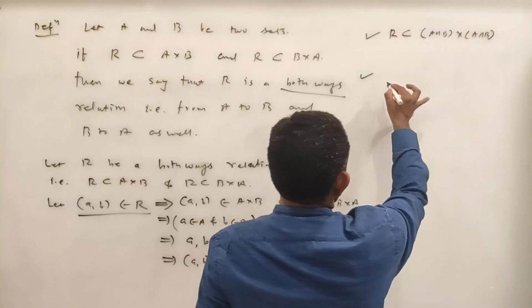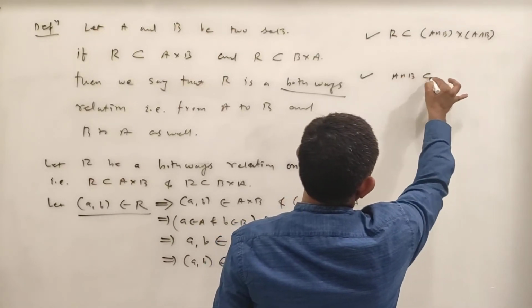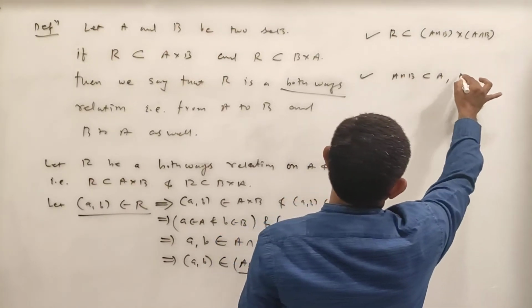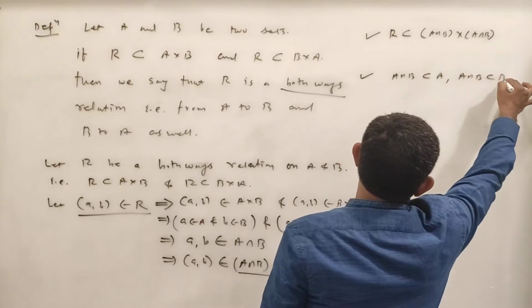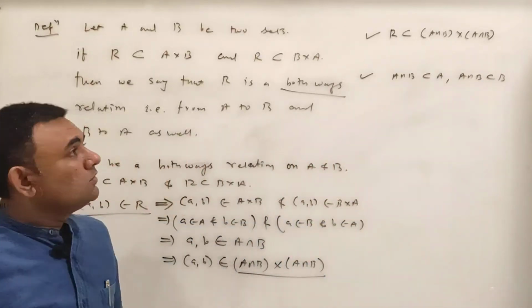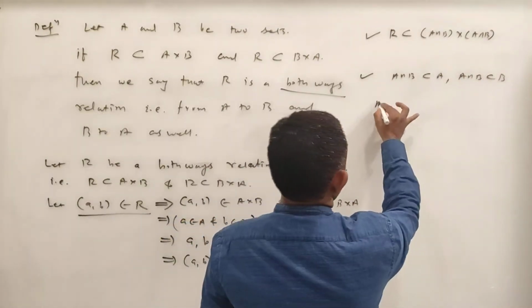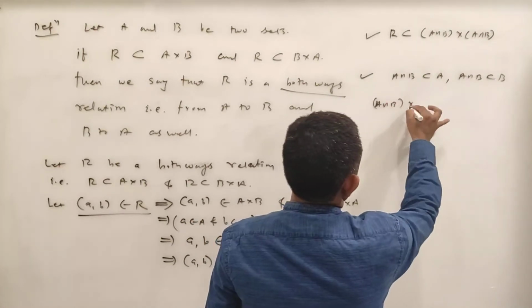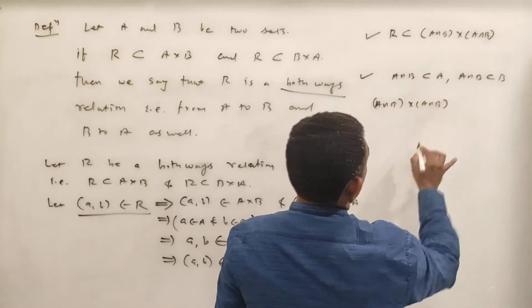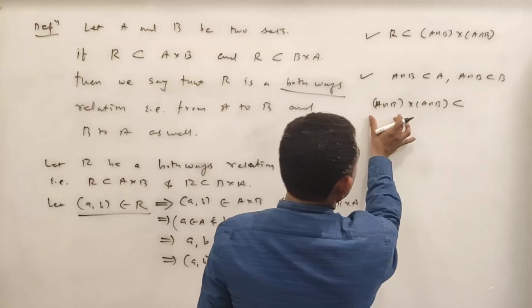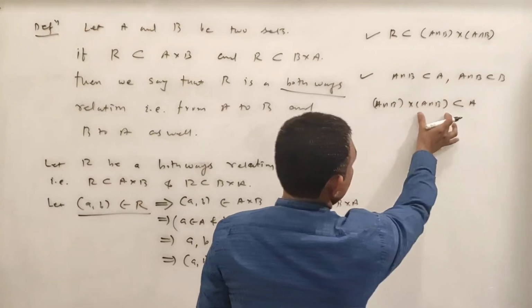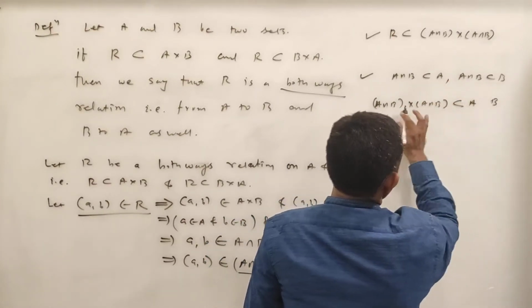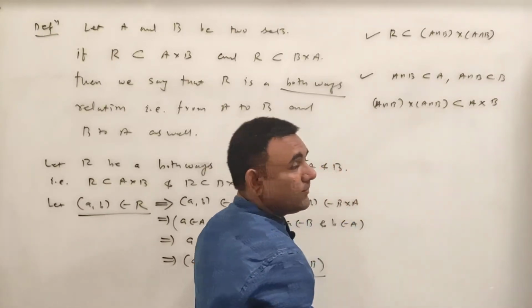Now second thing, this A intersection B is a subset of A and A intersection B is also a subset of B. So here what I can say, this A intersection B cross A intersection B is a subset of, this one is a subset of A and this one is a subset of B. So this one is a subset of A cross B.